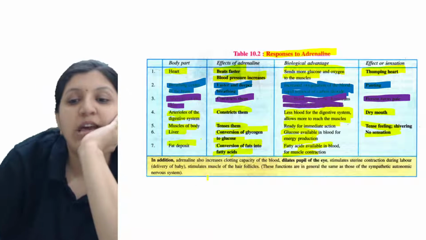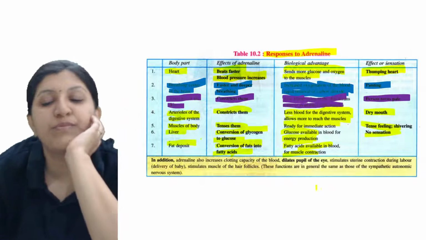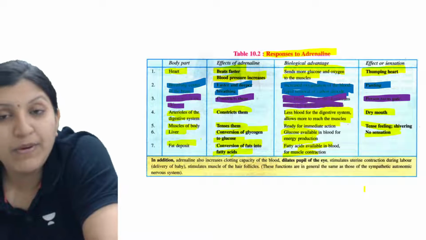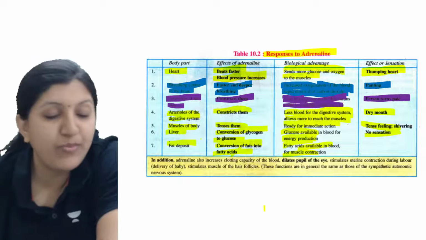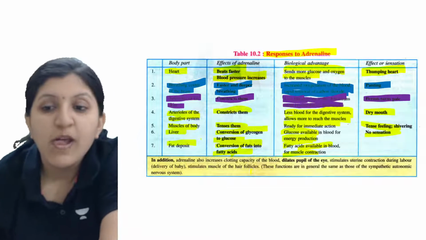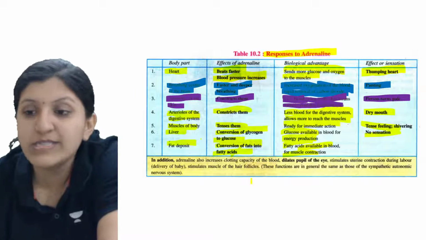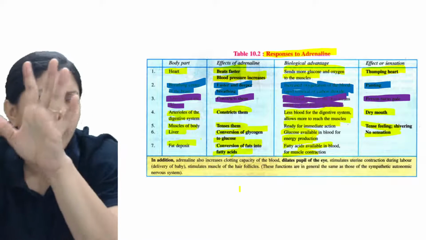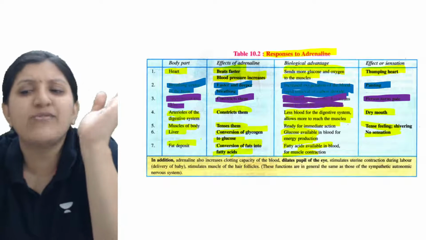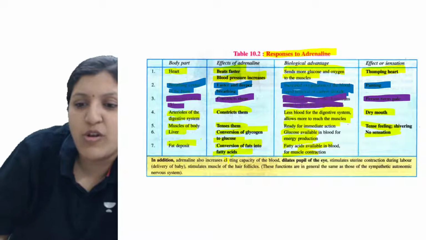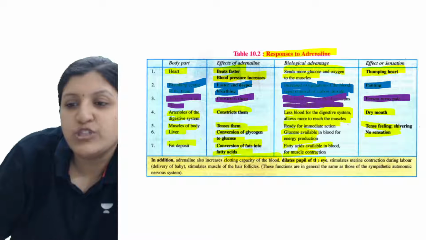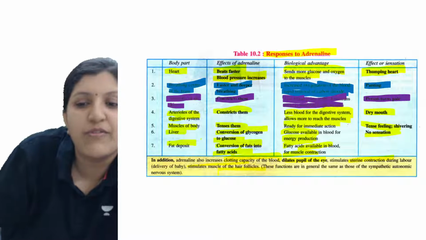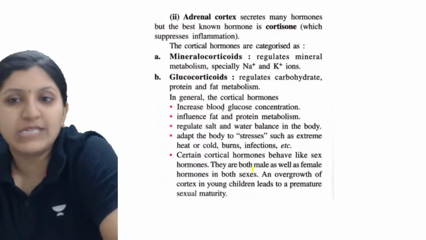In addition, adrenaline also increases clotting capacity of blood, dilates the pupil of the eye, stimulates uterine contraction during labor, so delivery of the baby. Then it stimulates muscles of the hair follicles. This is basically in general the same as those of the sympathetic autonomic nervous system. They have given the associated functions along with this. So you can just write clotting capacity of the blood, dilation of the eye, uterine contraction during labor, stimulating muscles of the hair follicle. All this can be considered.